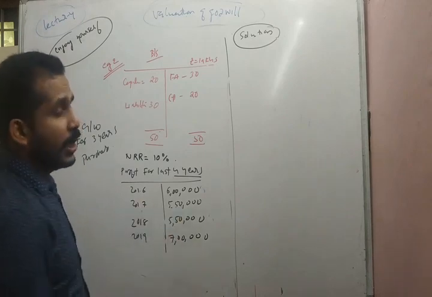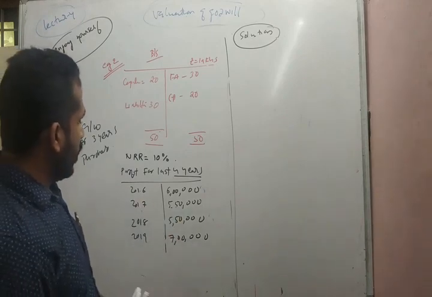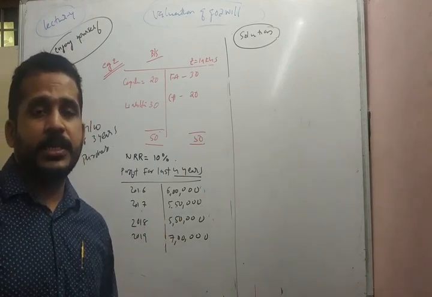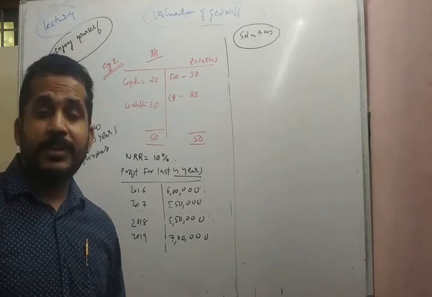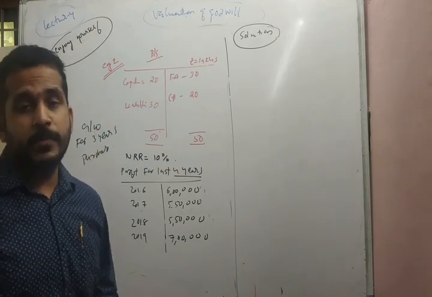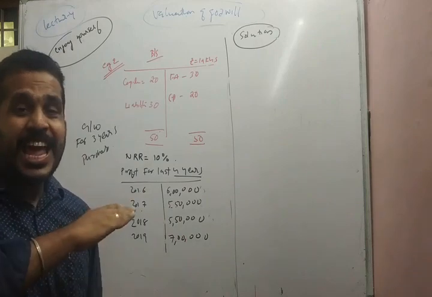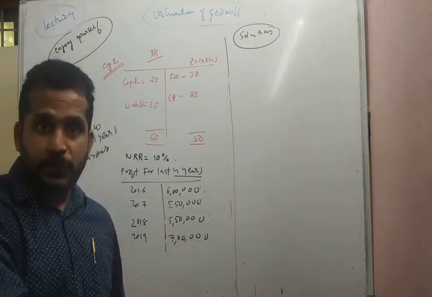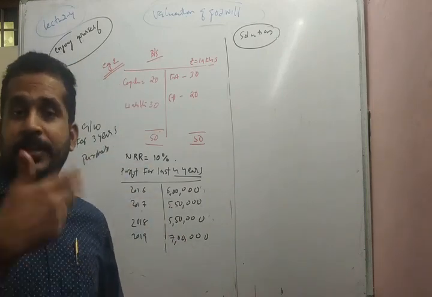Then the profit for the last 4 years is given. Why is this profit given in the question? In order to calculate the future maintainable profit. What is future maintainable profit? It is calculated based on the average profit of the past few years, adding or subtracting the expectations.